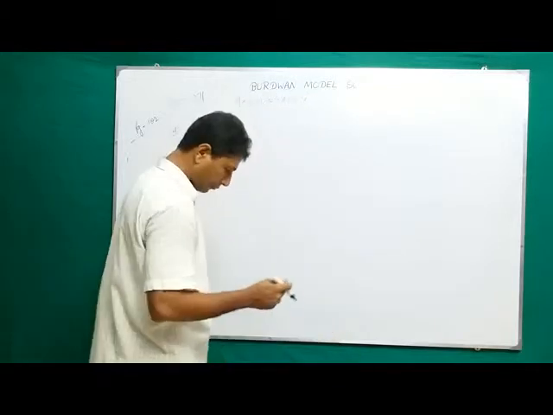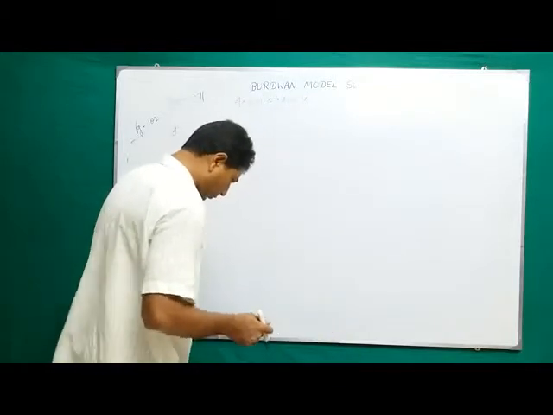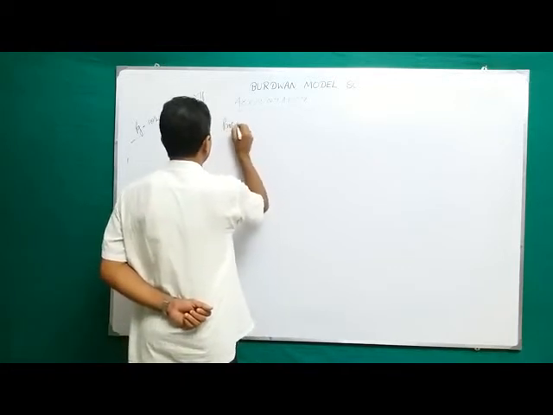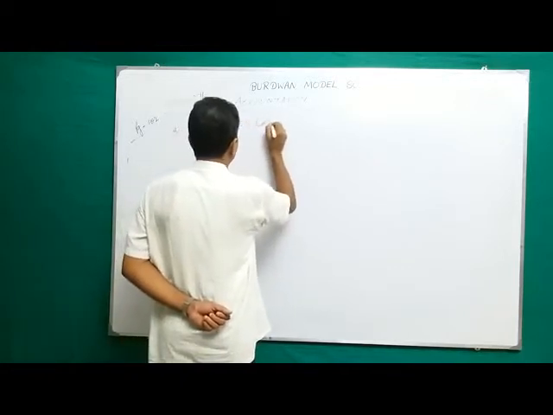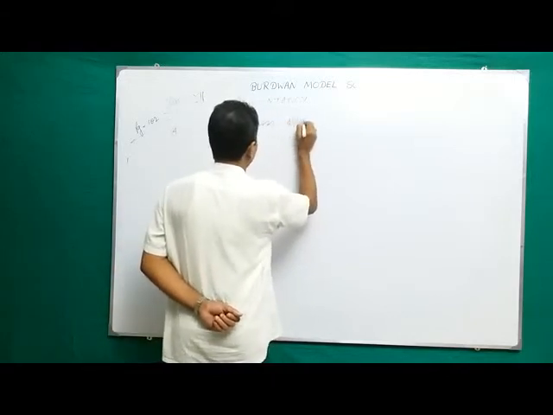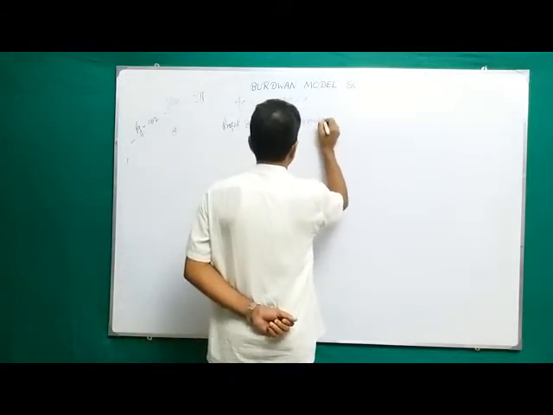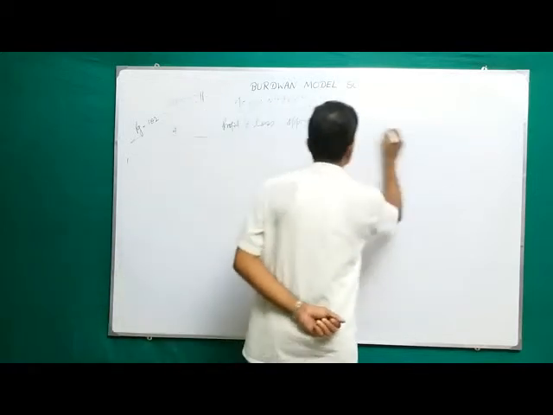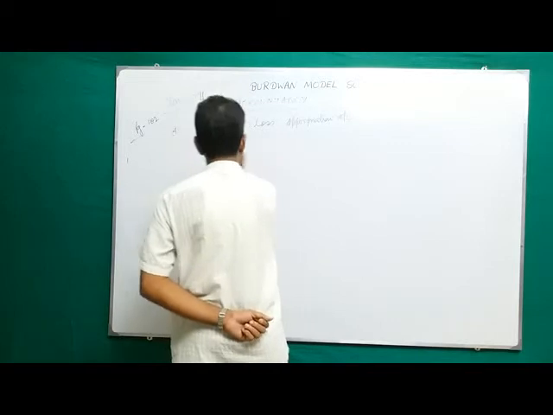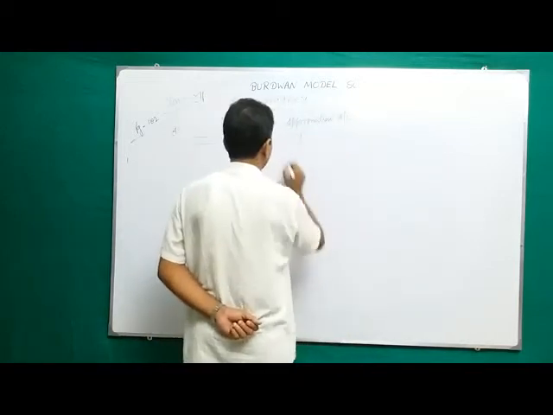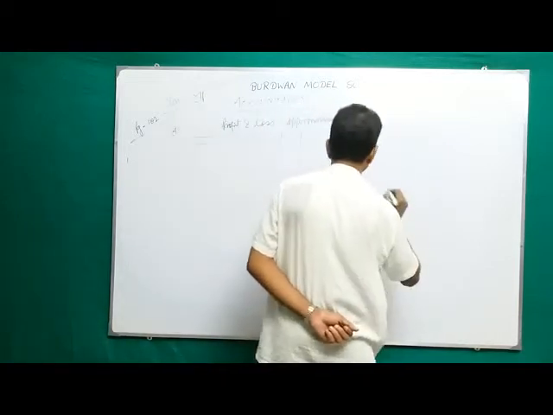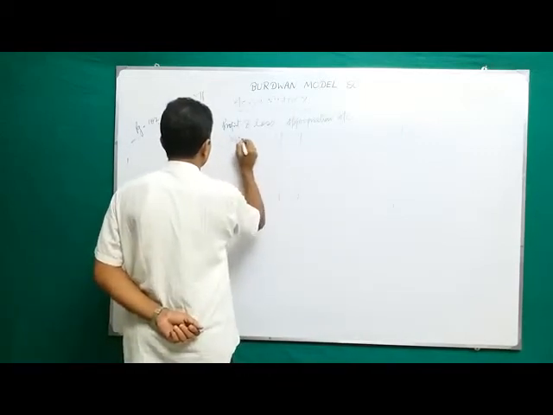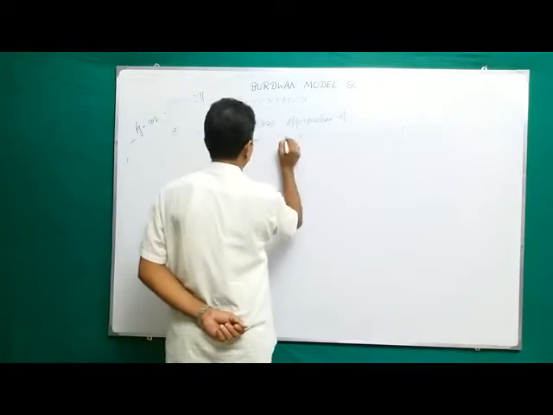Now, profit and loss appropriation account. Debit side, particulars, rupees.